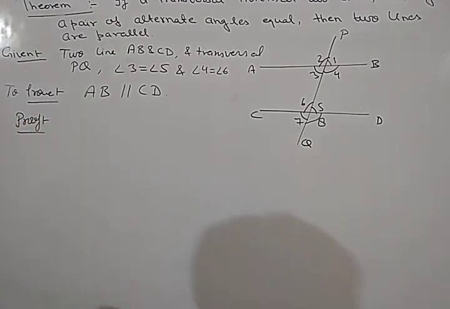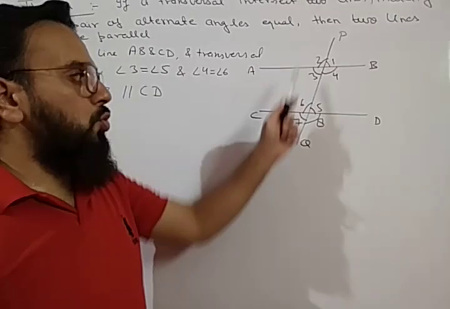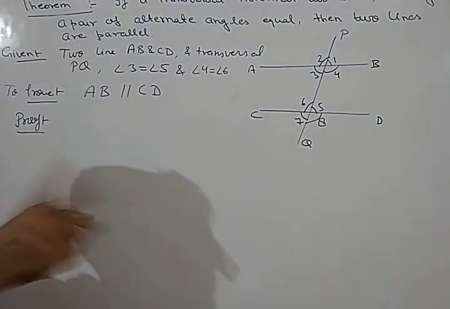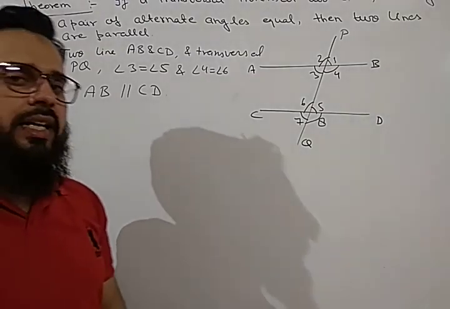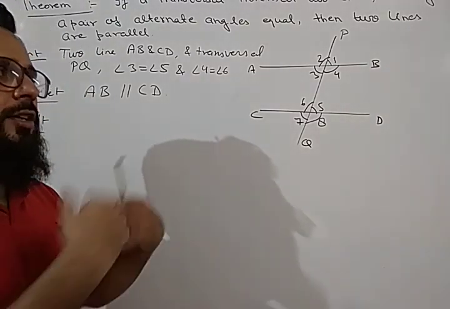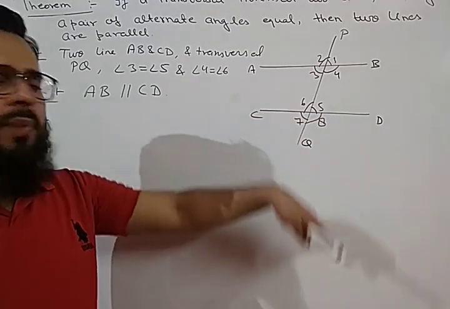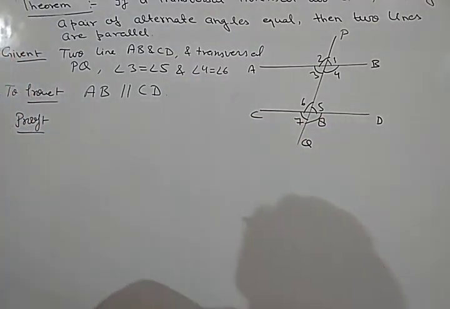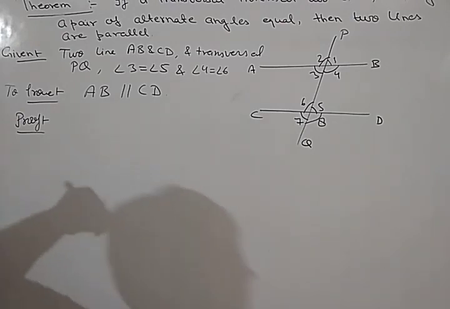So what are the corresponding angles here? 1 and 5, 2 and 6, 3 and 7, 4 and 8. If we can prove any one pair of corresponding angles equal, then automatically all the other pairs will be equal and the lines will be parallel. So let us start with the proof.